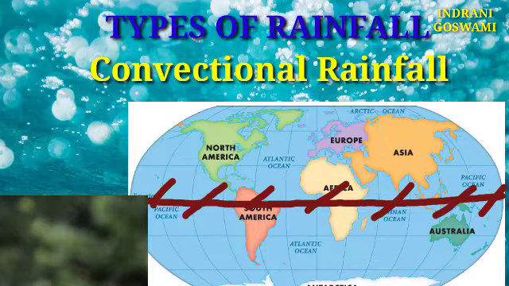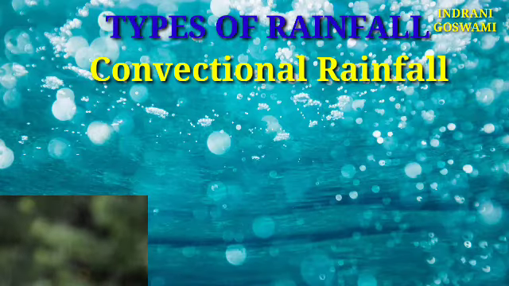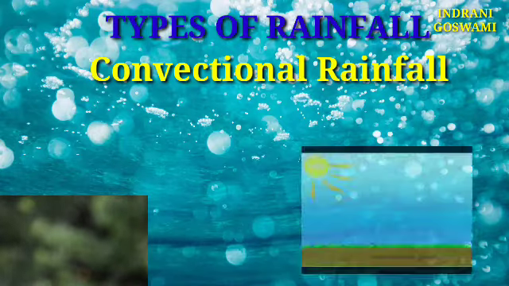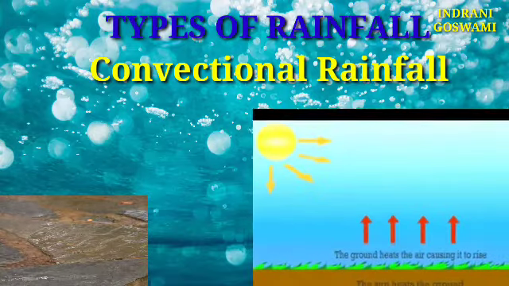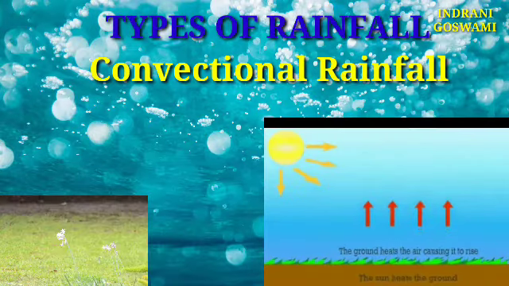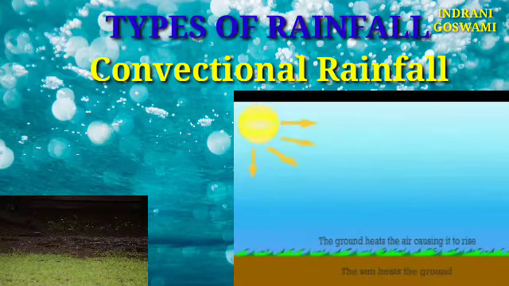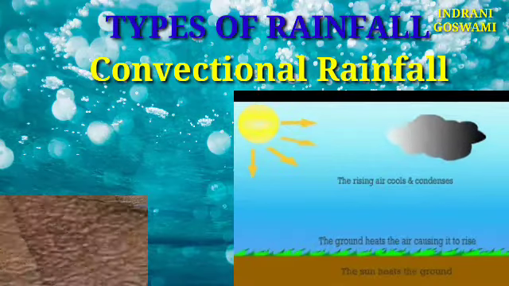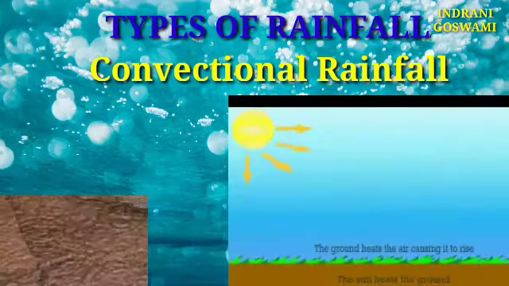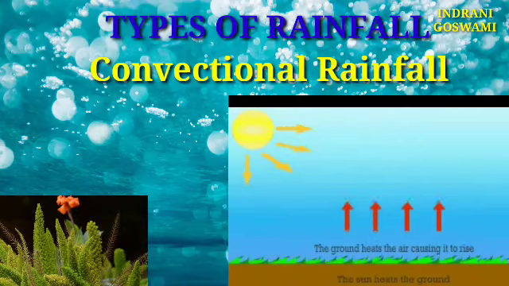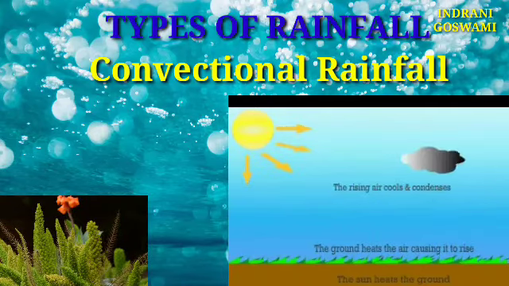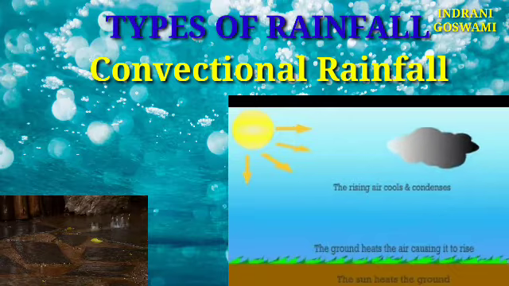So how does convectional rainfall generally take place? The high temperature leads to the rapid heating of the air. Such heated air rises in convectional currents and leads to the development of clouds at about 1 kilometer of height. And after that the ascending currents of hot and humid air cause the condensation of the clouds, resulting in heavy rainfall.